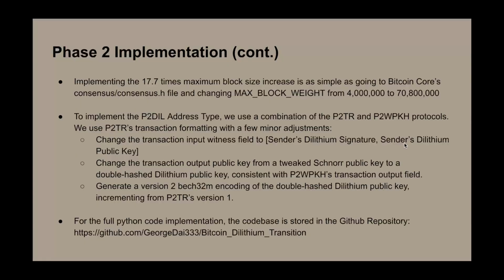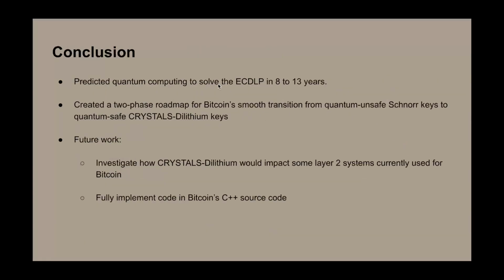In conclusion, we have successfully predicted that quantum computing can solve the ECDLP in 8 to 13 years, which means that Bitcoin's Schnorr encryption would be unsafe in 8 to 13 years. And we have created a two-phase roadmap for Bitcoin's transition from the quantum-unsafe Schnorr keys to the quantum-safe CRYSTALS-Dilithium keys.